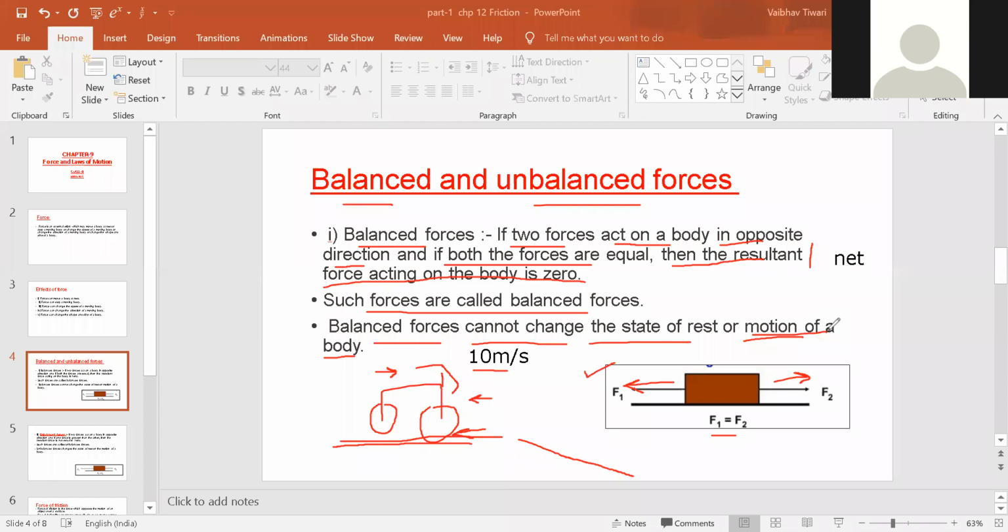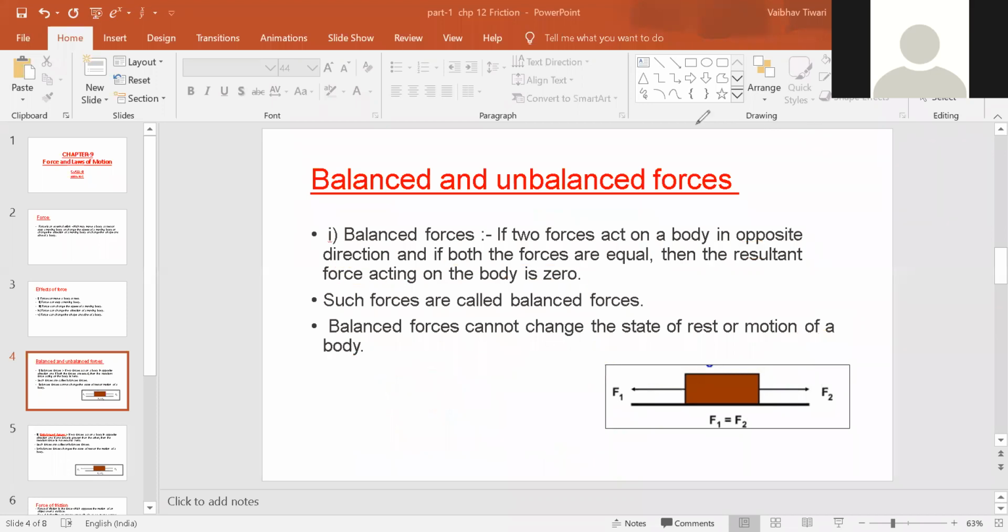So balanced force can neither change the state of rest, nor the state of motion of a body, right? So it means, whenever in any example we refer to a force applied on a football, or to push a car, or to open a door, wherever we use the word force, that force is not a balanced force.